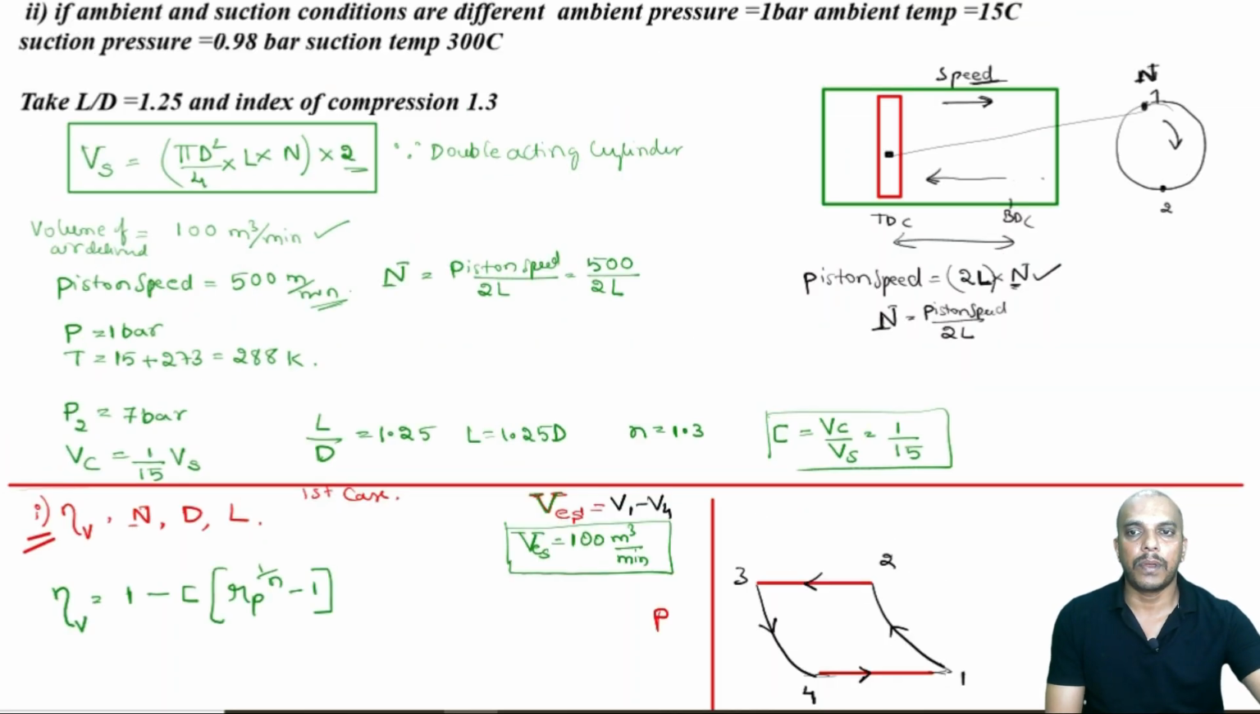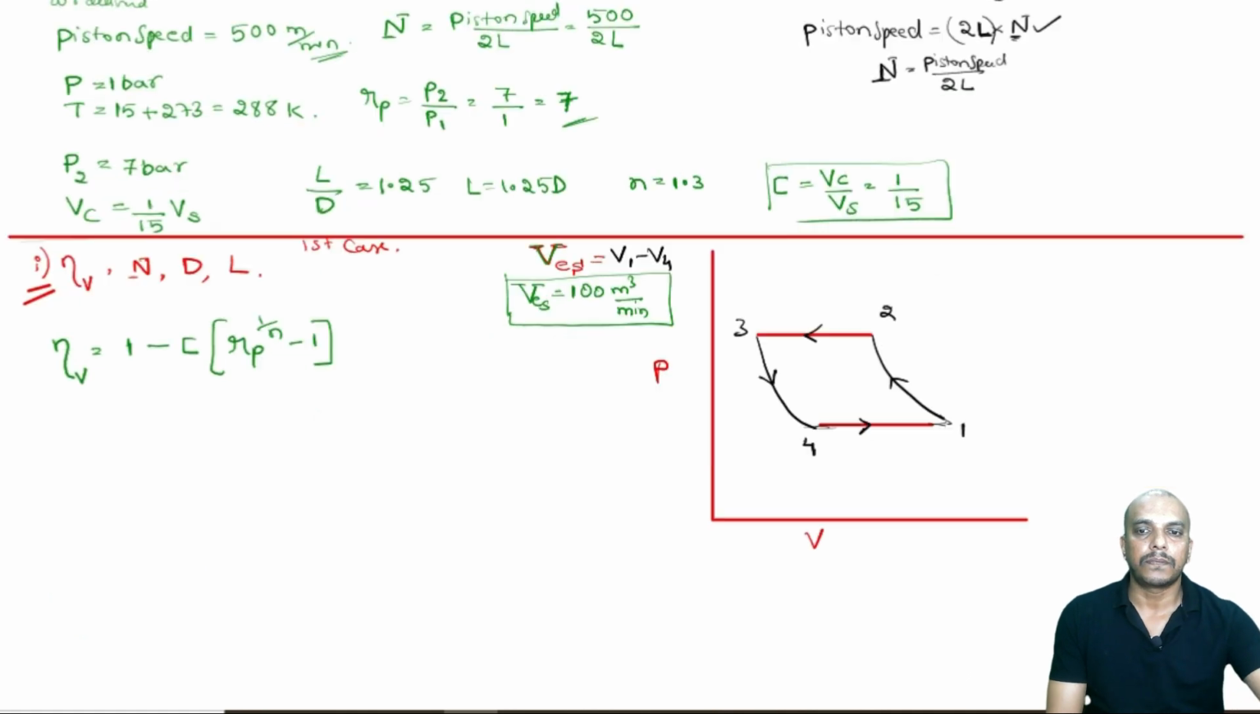Okay. And Rp also we can calculate here. Rp is the pressure ratio P2 by P1, that is delivery by suction pressure. It is 7 bar divided by 1 bar, so that is 7 into 10 power 5 over 10 power 5, and the 10 power 5 cancels out, so Rp is 7. So, we can readily calculate the volumetric efficiency now: 1 minus C, where C is 1 by 15, and Rp is 7 power 1 by 1.3 minus 1. This will be our volumetric efficiency.